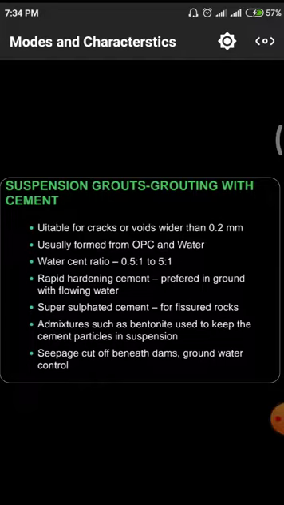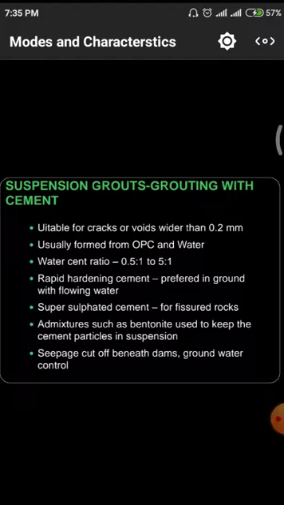Normally, we apply this kind of grout whenever there may be cracks. We observe these in concrete structures like canals and dams. All those are concrete structures. In those also, due to the variance of pressure in the water, some cracks form. In those conditions, we have to go for the application of cementitious grouting. Usually, those are formed from OPC and water. The major contents in these cementitious grouting materials are ordinary Portland cement with the help of water.